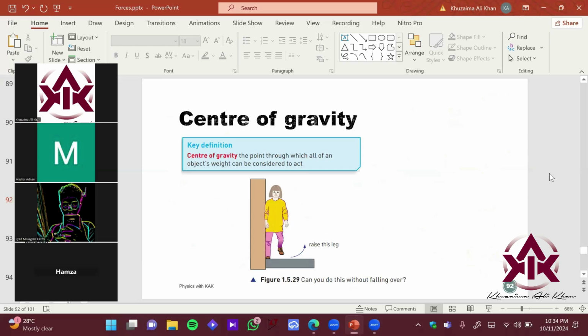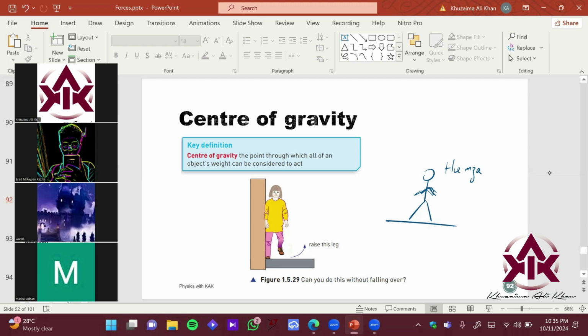The last point is, let's say I have a human being. What would be the center of gravity of a normal person? Imagine this is Hamza. Where is the center of gravity of Hamza, of a normal human being? Sir, the legs. Okay, legs. Anyone else? Sir, maybe the stomach. You are close.